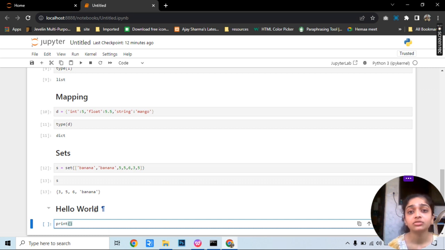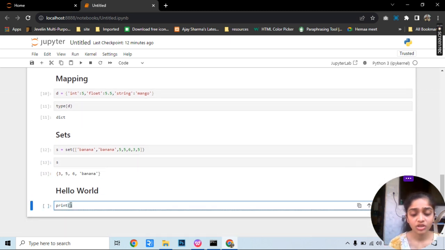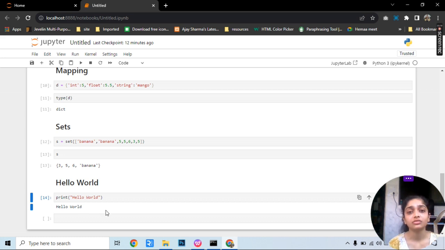Print is a method to print anything, whatever values you give it, it will print similarly. Here, in string format, I will write hello world, and press shift and enter. It will print this value, hello world.